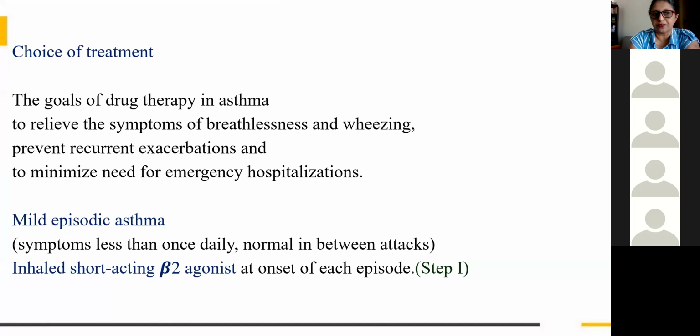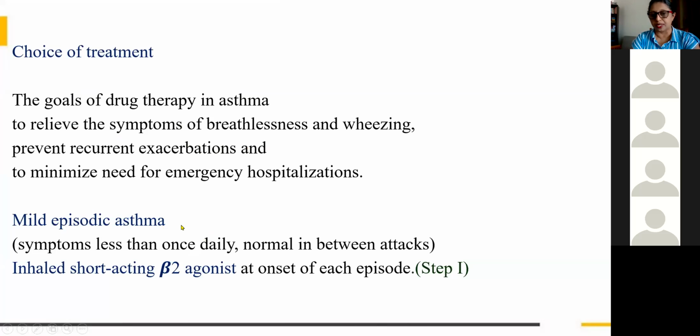So the choice of treatment, it is all the goals of therapy. It is to relieve the symptoms of breathlessness and wheezing, prevent recurrent exacerbations, and minimize emergency hospitalization. So that is the goal of our drug therapy. And depending upon the severity, it is classified as mild, moderate, severe, severe acute, episodic, etc. So we will be seeing one by one.